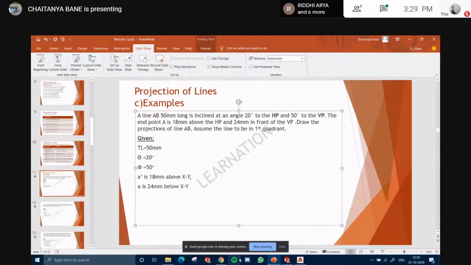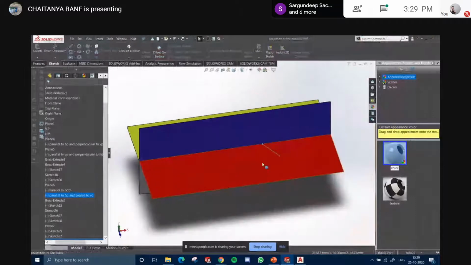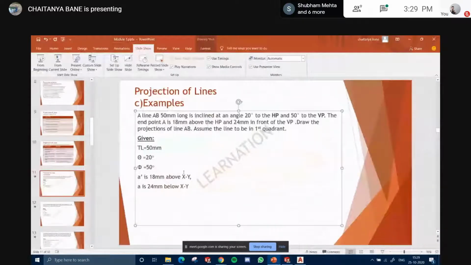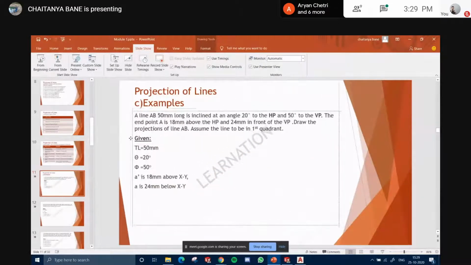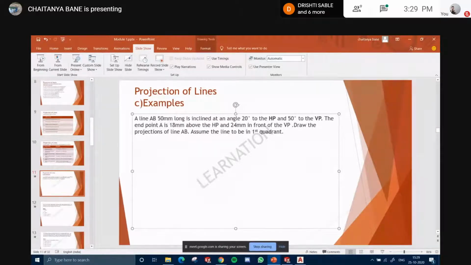In 3D only, do you understand? It is somewhat like this. Your point A is above the HP. He is saying it is above the HP. The question says this. This wasn't given at first. The given part is written by me. So the question is what is given. So this is what the question says, that it is above the HP.